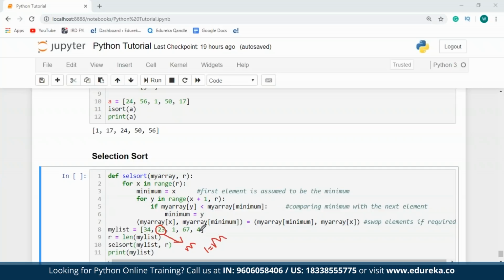Finally, I'm going to check if 1 is smaller than 67 or not. Since 1 is smaller than 67, the minimum value will remain 1. Finally, I'll check if 1 is smaller than 4 or not. Since 1 is still smaller than 4, the minimum value is 1. So the first element to be placed in the sorted list will be 1. My sorted list will have 1 and the unsorted list will have all the elements, which is 34, 23, 67 and 4.